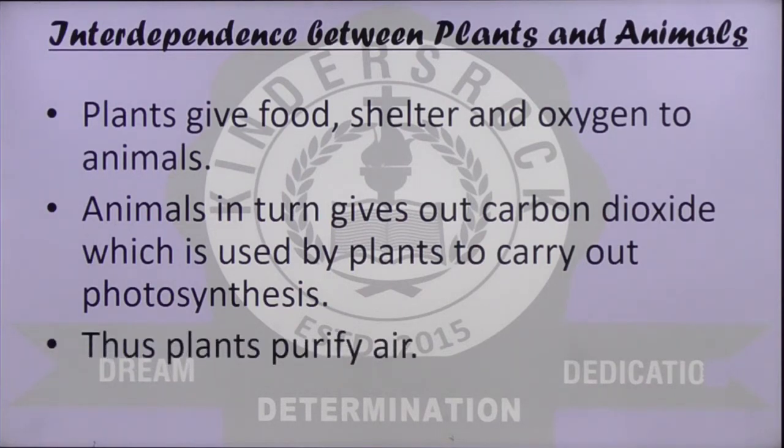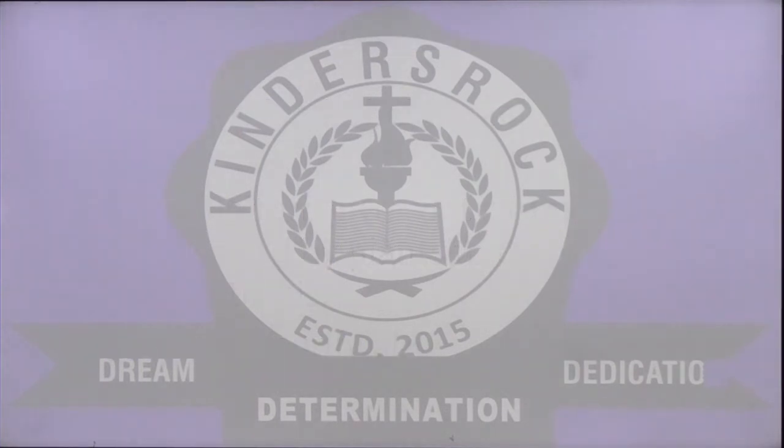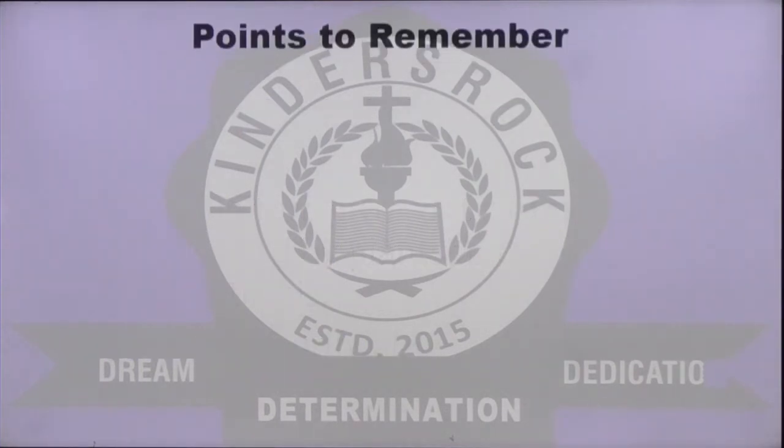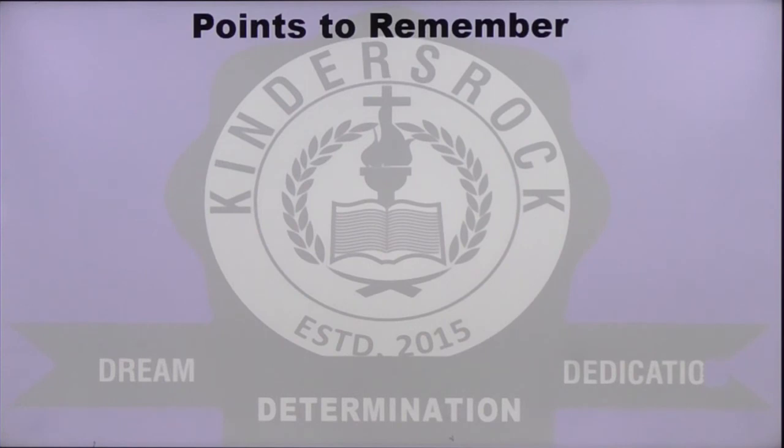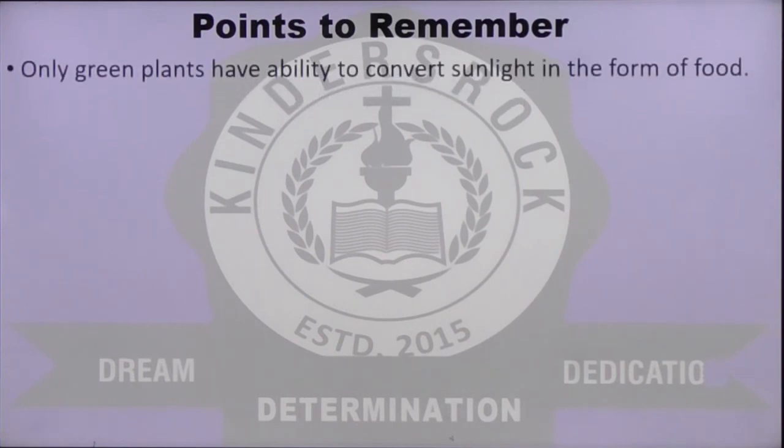Thus, plants remove the excess carbon dioxide from the air and purify the air by giving out oxygen, which is necessary for the existence of any human being or animal present on this earth. So let us look at some points for us to remember whatever we have learned in this chapter. First, only green plants have the ability to convert sunlight in the form of food.